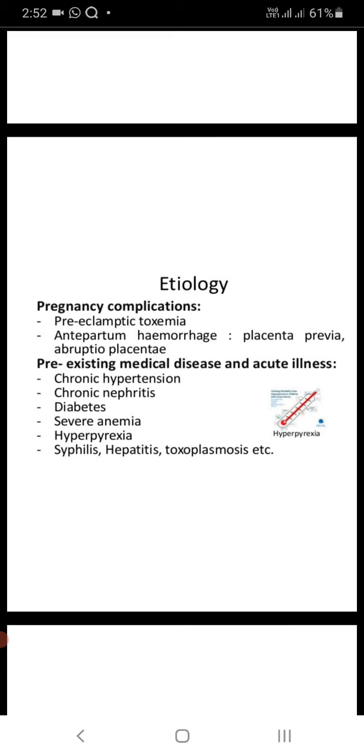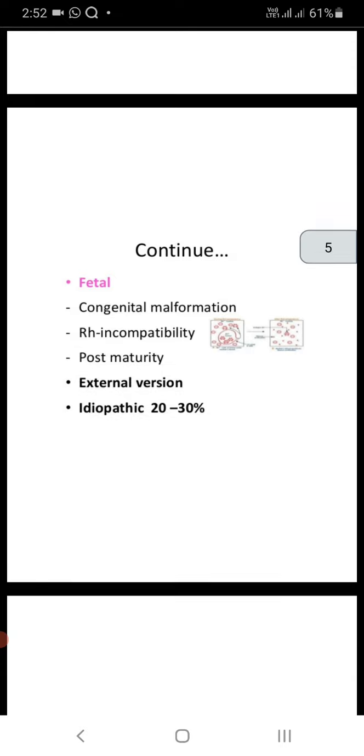with the figures. Okay. Then pre-existing medical diseases: chronic hypertension, chronic nephritis, diabetes, severe anemia, hyperpyrexia, syphilis, hepatitis, toxoplasmosis. Then fetal congenital malformation, RH incompatibility, post-maturity, external version, idiopathic.